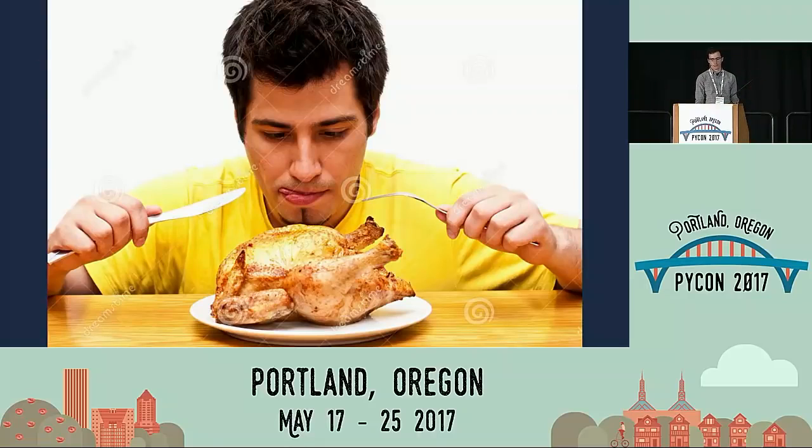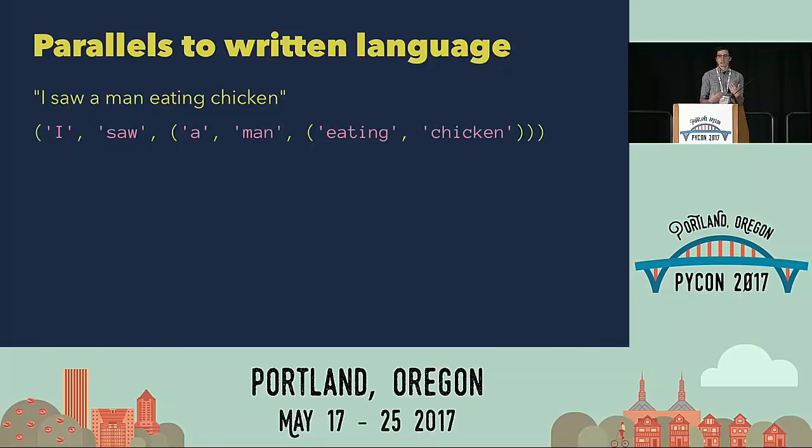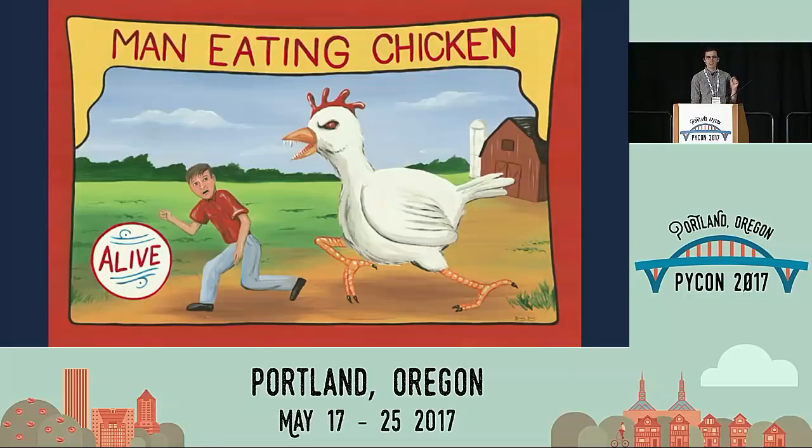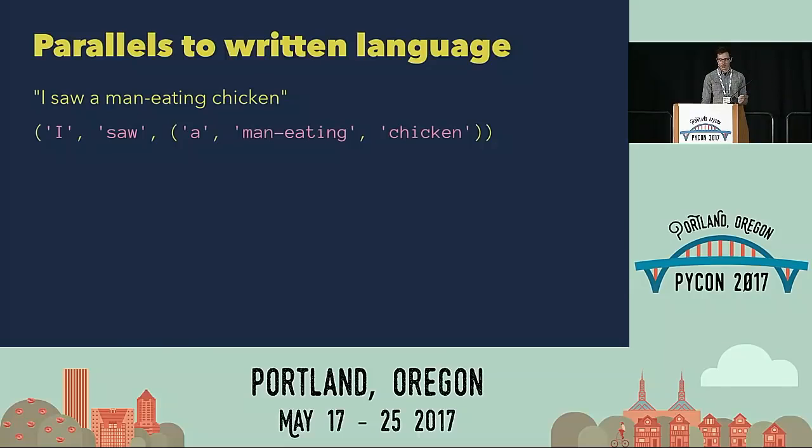Man eating chicken. But there's an alternative way to parse this sentence also. What if I grouped "man" and "eating" together, and I get a different interpretation of the sentence, and my mental picture is totally different? It's not a man eating chicken, it's a man-eating chicken. Luckily we have things like dashes in our language to disambiguate some ways that we can parse sentences.